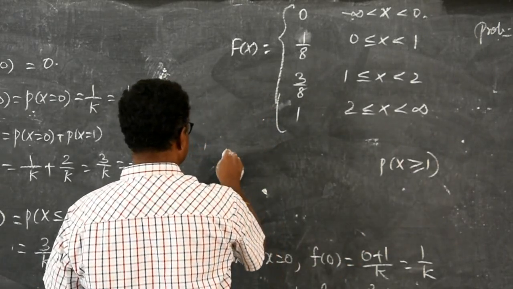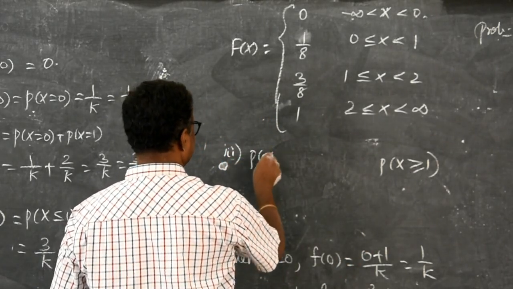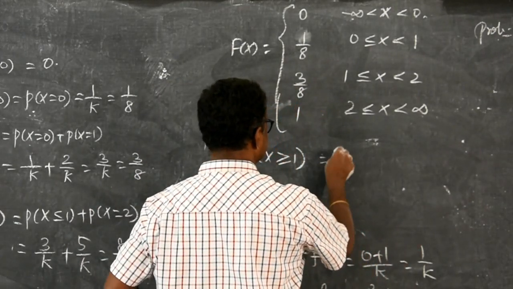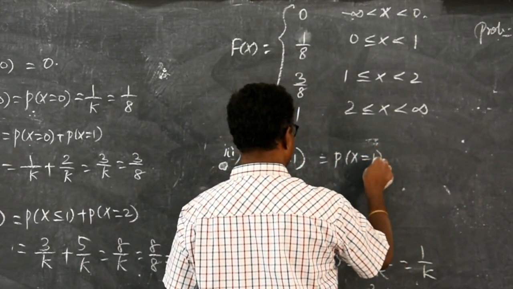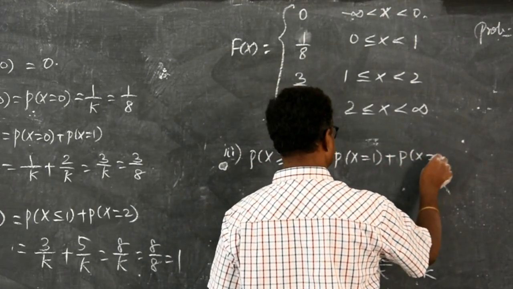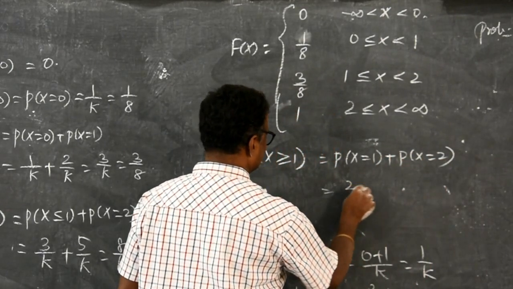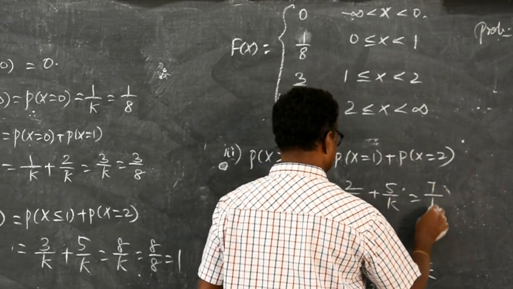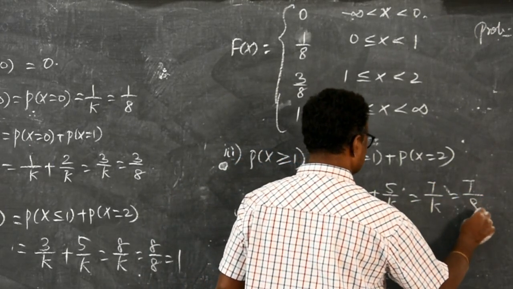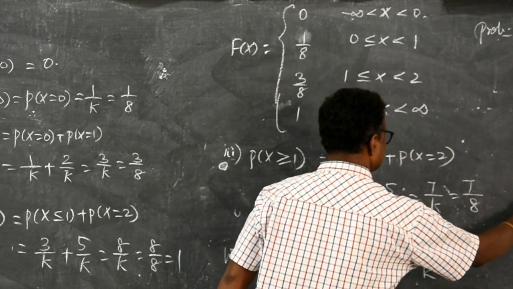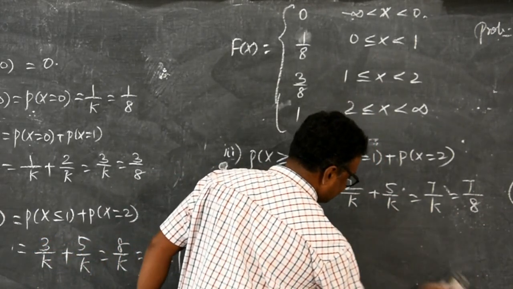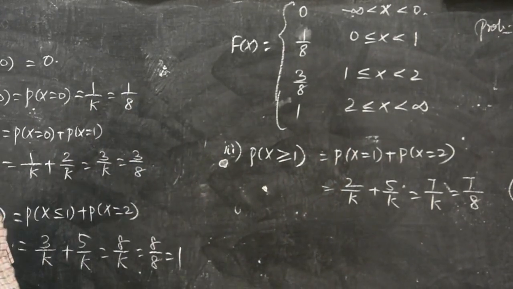Now, the third question is P of x greater than or equal to 1. Greater than or equal to 1 means it is P of x equal to 1 and P of x equal to 2, isn't it? Is it 2 by k plus 5 by k? It is 7 by k, but we know k value is 8, since k equal to 8. That's all. With that, problem number 4 is over.